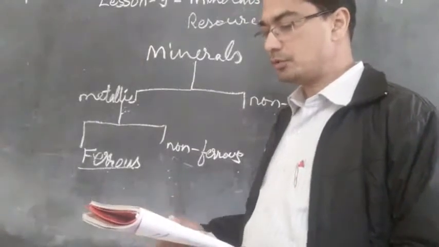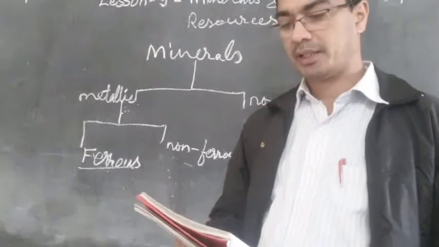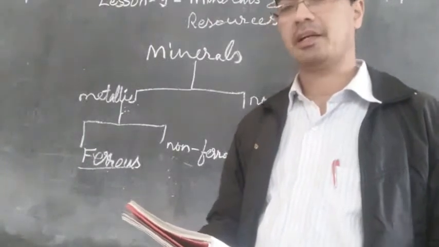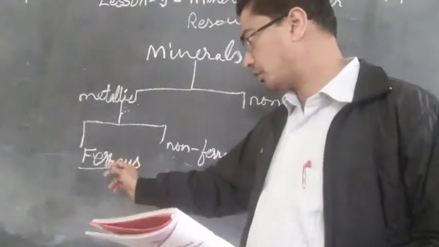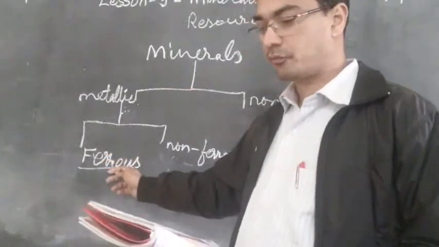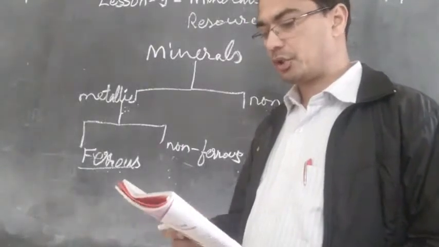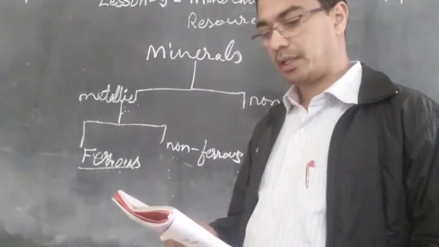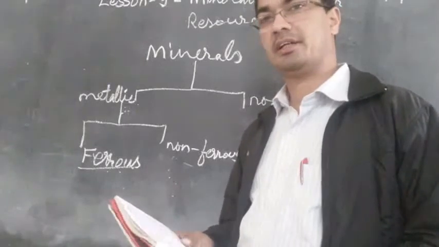Then ferrous minerals like iron ore, manganese or chromites contain iron. So the minerals that contain iron, they are called ferrous. Then a non-ferrous mineral does not contain iron but may contain some other metals such as gold, silver, copper or lead and so on.